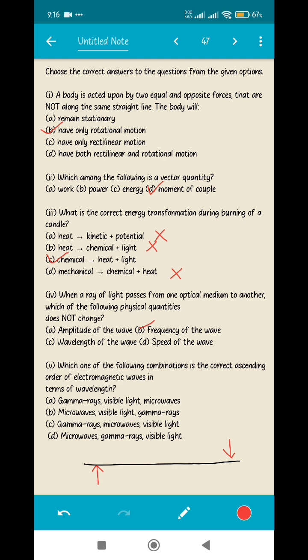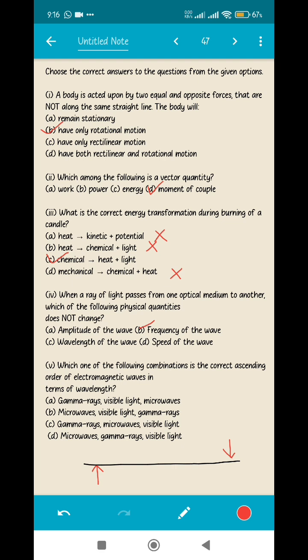Next, the fifth question is, which of the following combinations is the correct ascending order of electromagnetic waves in terms of wavelength? Ascending order, like you know, is from the smallest wavelength to the larger wavelength. If I talk about the series of the electromagnetic waves, the first is gamma rays, which has the smallest wavelength, and then we have X-rays, UV rays, visible light, infrared radiation, microwaves, and then we have radio waves. So gamma rays will have the smallest wavelength.